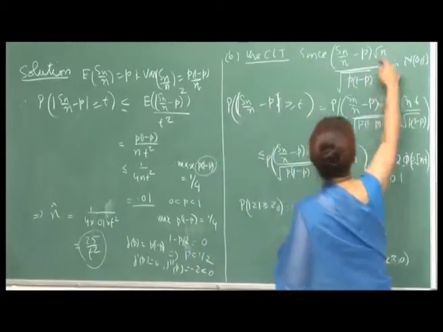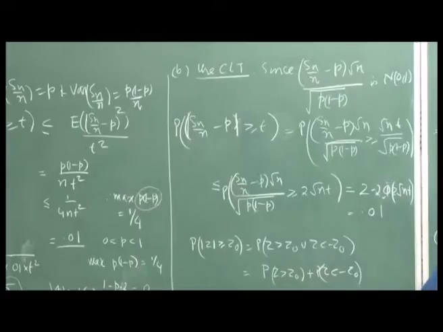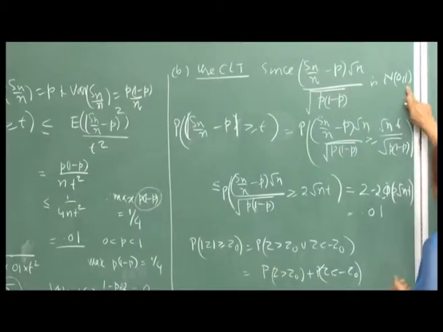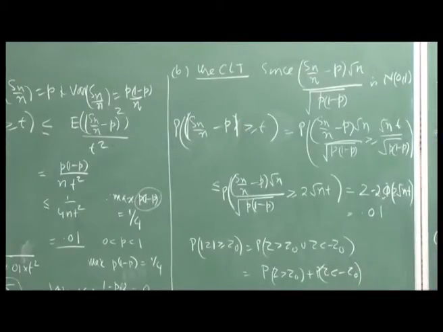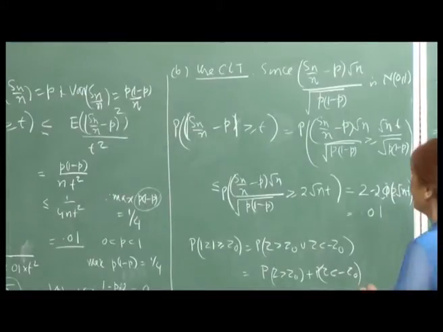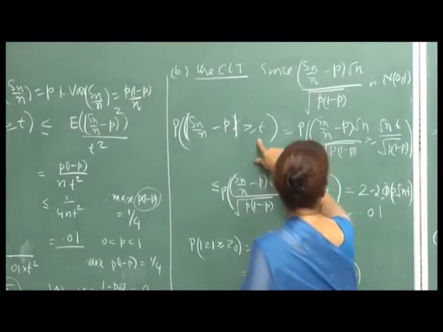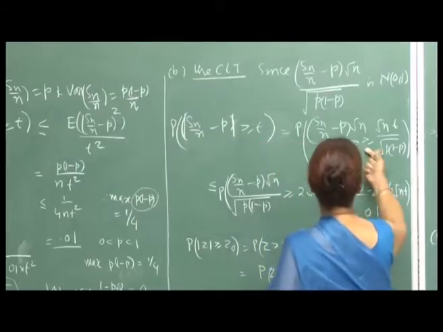So, you divide by that. So, root n goes upstairs, and this is approximately normal, standard normal. For large enough n, I can say that this is approximately this. Now you want to compute this probability greater than or equal to t, and here again I will write